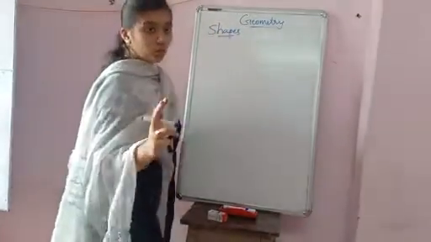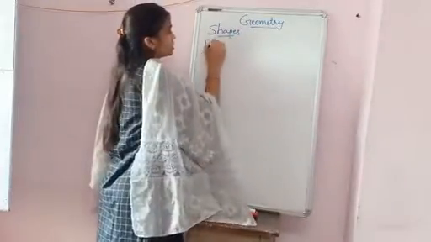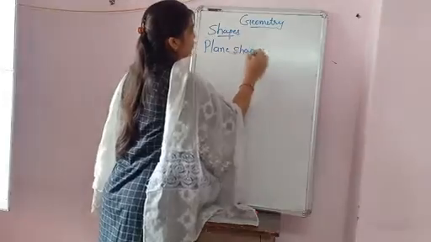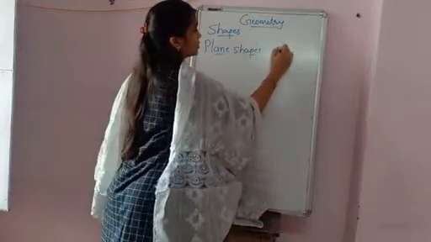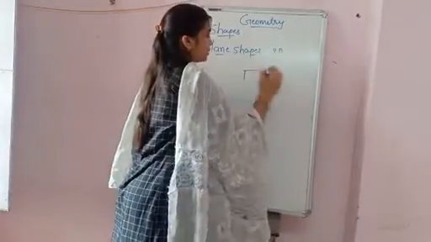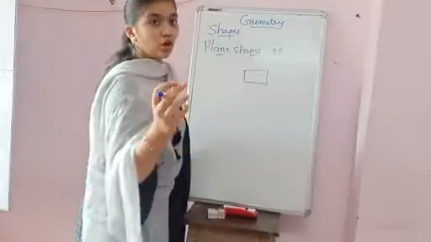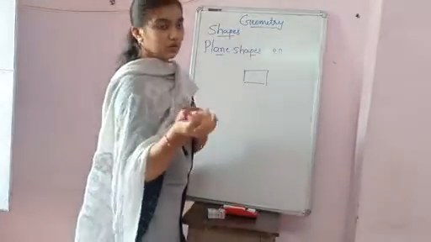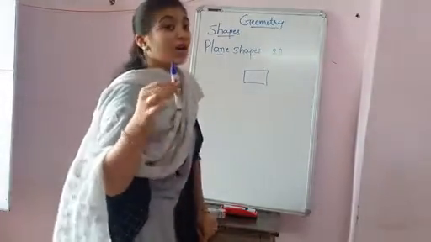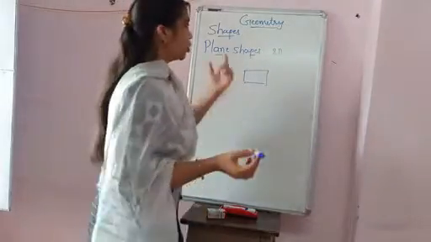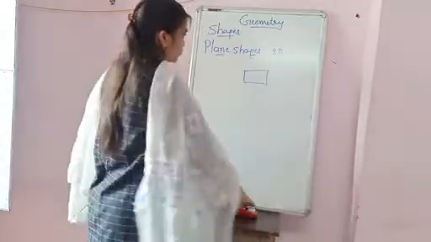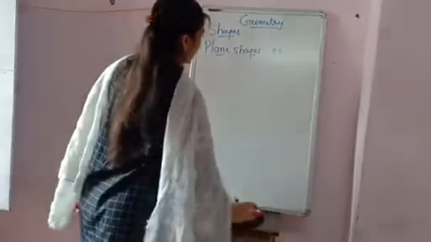There are two types of shapes. First is the plane shapes. It always comes in 2D form. 2D means two dimensions. It simply comes in this form. You cannot hold it. The way I have held this marker, you cannot hold a 2D shape. 2D means you can only draw it on the notebook or the board, right? So first, plane shapes.